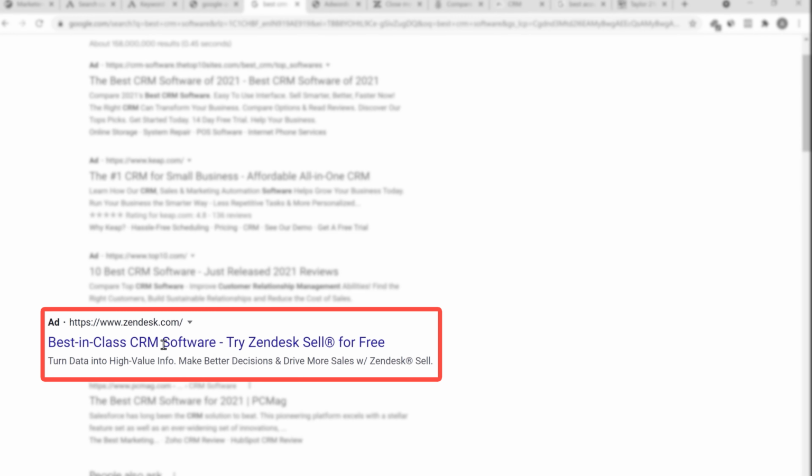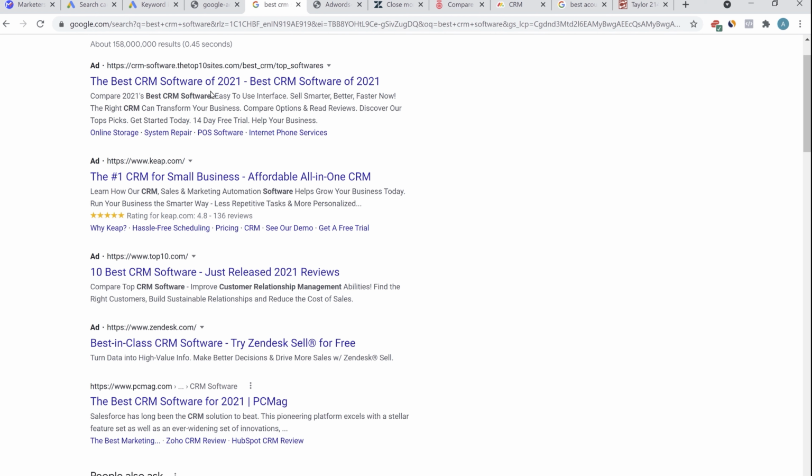Let's say Zendesk is running 50 different variations of their ad for the CRM software. But here you will only see a single ad copy. But if you want to see all the different ad copies Zendesk is running, there's no way you can do that. But I'll tell you a way how to find all the ad copies of your competition.